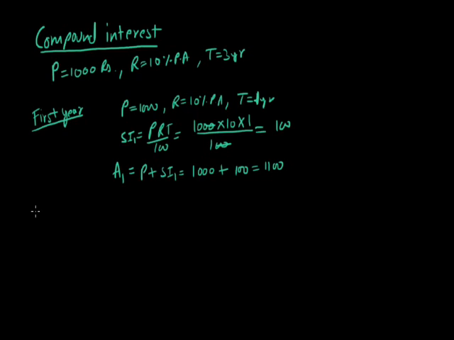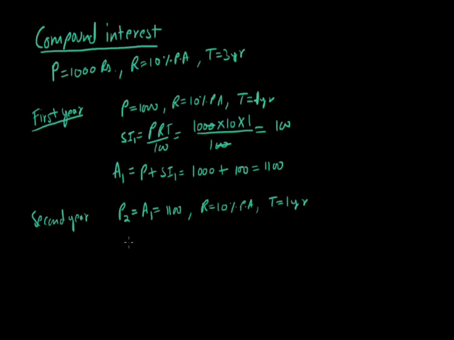Now when we are going to the second year, the principal for the second year is nothing but the amount of the first year, A1. The value of A1 is 1100, and the rate of interest is again the same, 10% per annum. We are calculating the interest for the second year, so again the time period is 1 year.